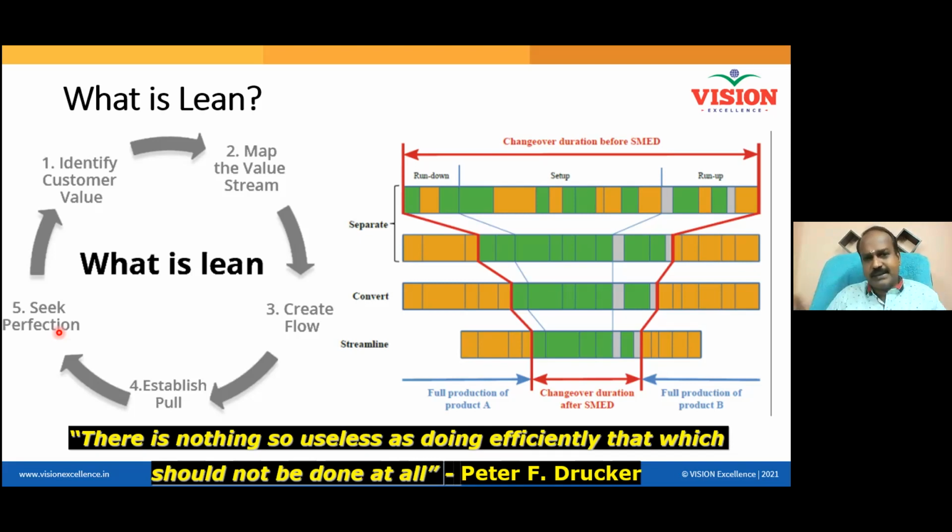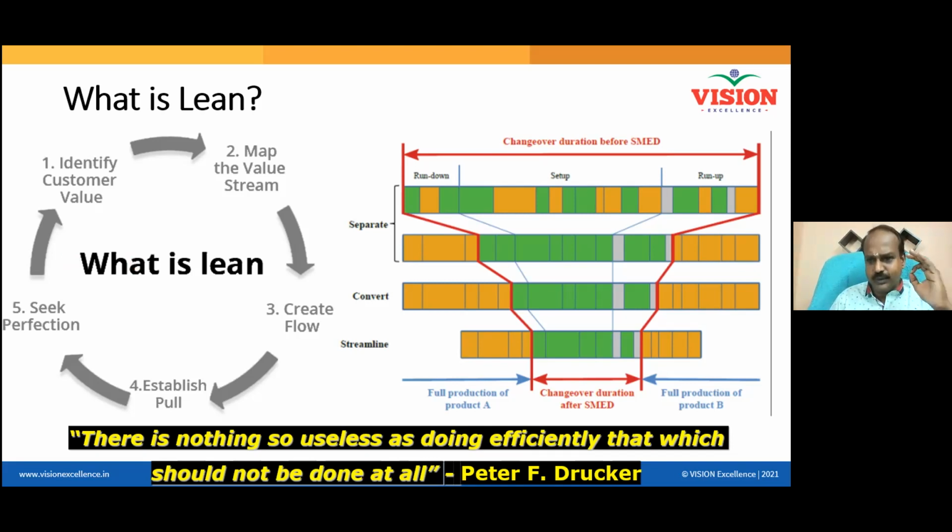So the setup time is brought down, and for which you need to break down the process into activities. And then for each activity you must ask yourself whether it is internal or external, right? And then try to convert more of the activities into external. If you convert more of the activity into external, that means it can be done without stopping the machine, and then internal activities are less. Now what will happen? The overall time to make the changeover will come down. So this is called SMED.